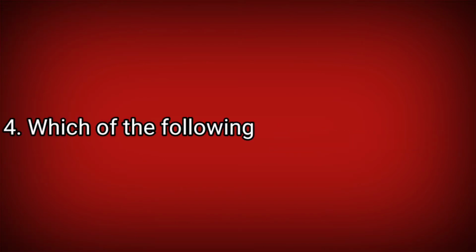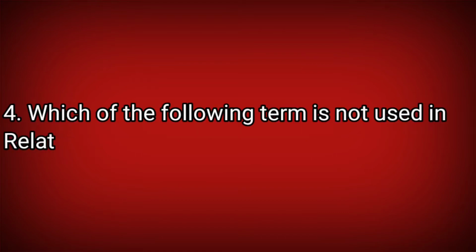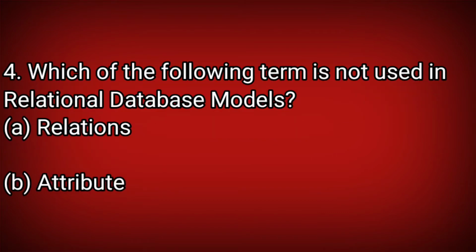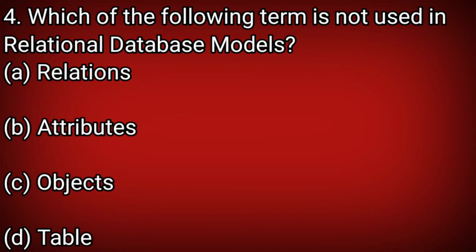Which of the following term is not used in relational database model? Option A, relations. B, attributes. Option C, objects. Option D, tables.